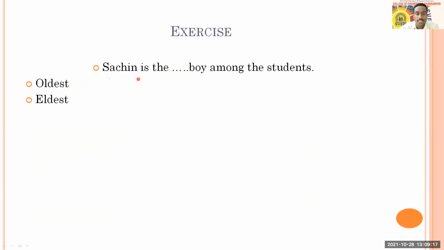All right. With this, next is the sentence: Sachin is the dash boy among the students. And here you have oldest or eldest. Immediately I'm getting responses from Aishwarya, Chaitali, after that Samruddhi, Patil Aditi, Shefali, Vaishnavi, Kajal, Meenakshi, Swati, Aishwarya, Lakshman. And here a few are choosing eldest also, but it is not elder. Elder is not an option, Amruta.